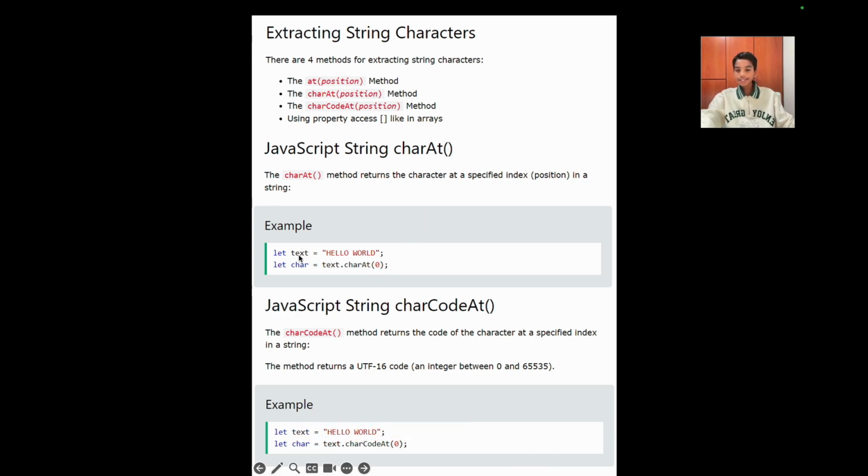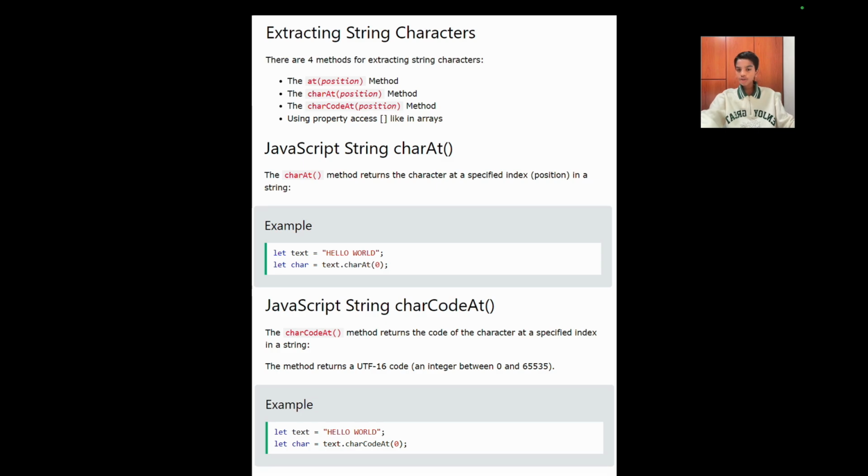Here we have declared a variable called text, assigning the value of a string, and the string is saying HELLO WORLD. Note that all characters here are in caps lock. Then we have another variable called char and we have assigned the value of text.charAt(0). So the position 0 is H here. Please note that JavaScript's positions start from 0, not from 1.